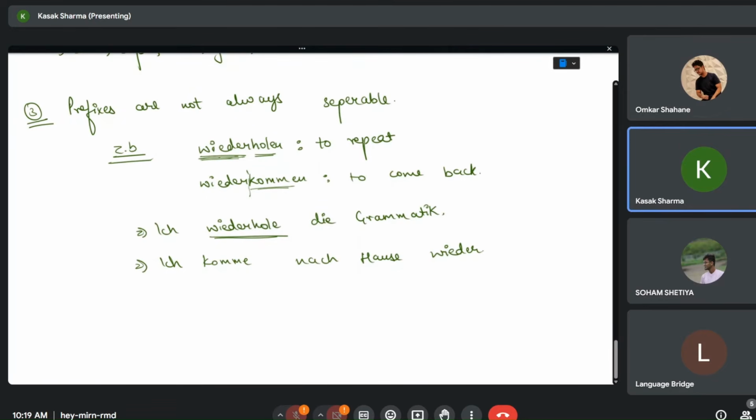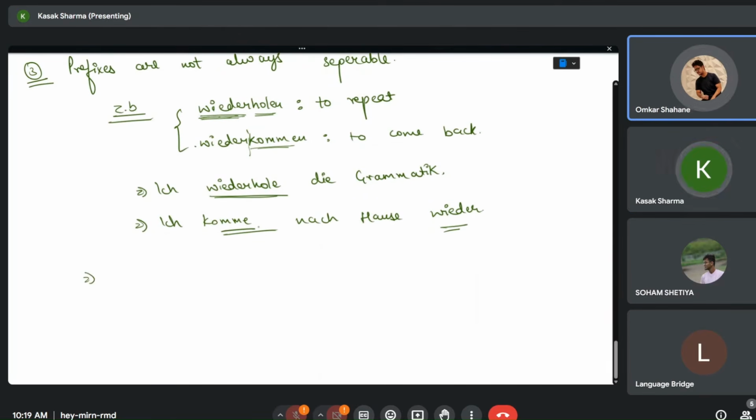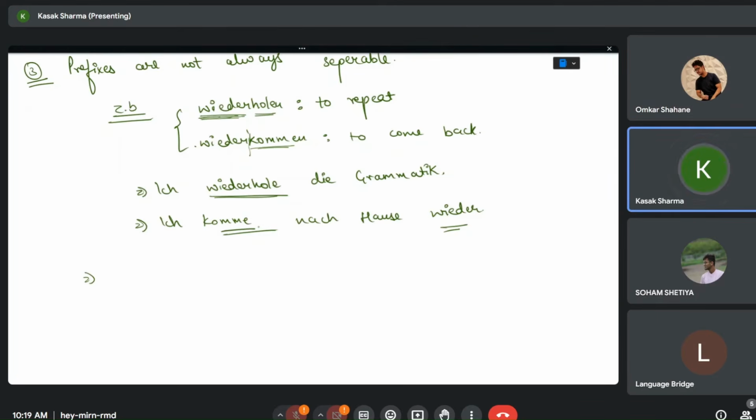I'm coming back to the house. So here it is separated, but the prefix is the same with these verbs. Ma'am, how do we know whether a word is separable or not? Just like in this case, wiederholen is not separable, but wiederkommen is separable. There is no hidden trick or something like that. It's just like when you are getting to know so many words, you learn or identify them. Yes, with this it is separated, with this it's not.